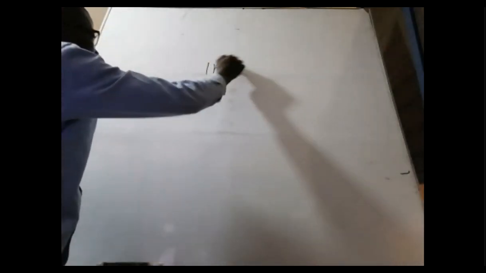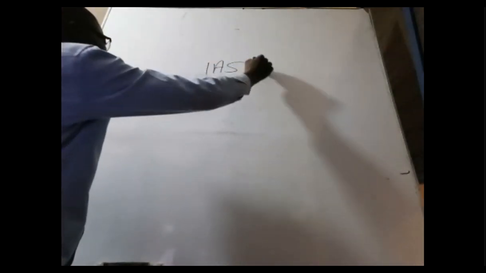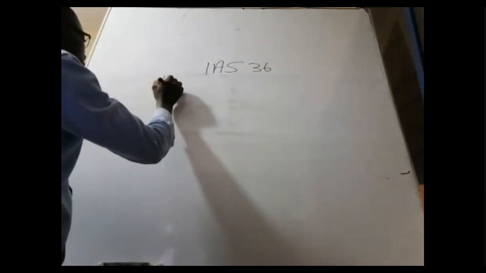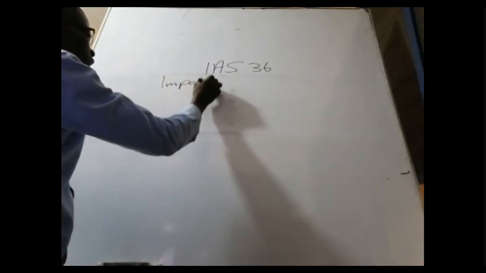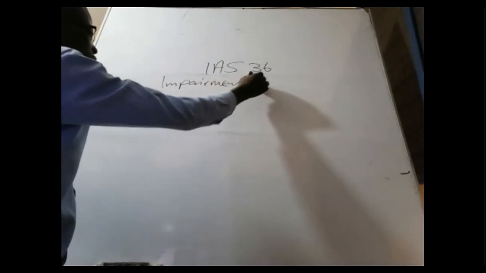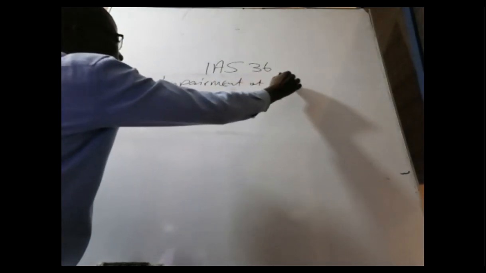Great. In today's section, we are going to continue from where we ended at IAS 36, impairment of assets. So let's look at it. IAS 36, impairment of assets.